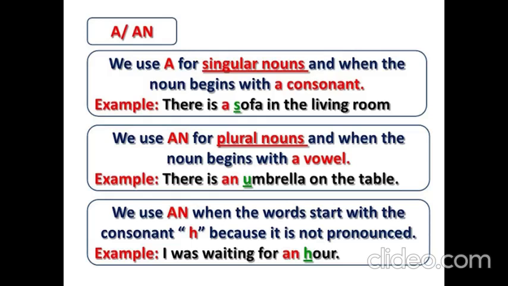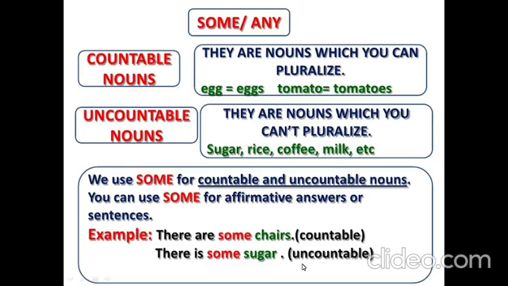Some and any. Countable nouns are nouns which you can pluralize. Egg, eggs, tomato, tomatoes, right? Uncountable nouns, again, are nouns which you cannot pluralize. Sugar, rice, coffee, milk, etc.